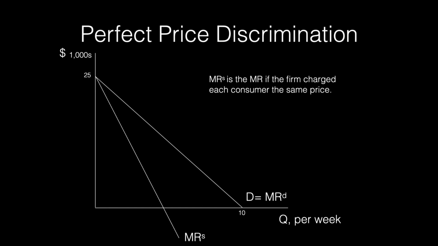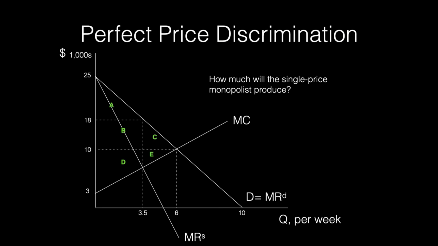Recall that for a single price monopolist, where every consumer is charged the same price, the marginal revenue curve has the same intercept as the inverse demand curve, but is twice as steep. This curve is marked as marginal revenue S. If the firm is charging the same price to each consumer, how much will it produce?